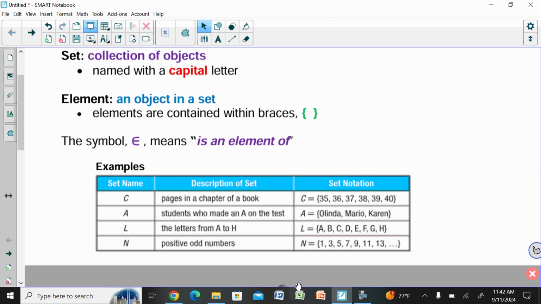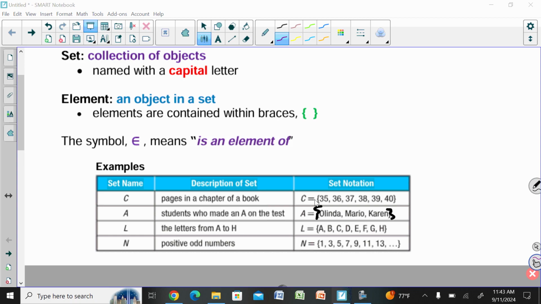All right, so here are some good examples. First, we have the set name. The set is named C here. It's the pages in a chapter of our book. So maybe this chapter contains pages 35 through 40. The set notation would have the brackets on each side of 35 through 40. A is the students who made an A on the test. We've got these students, Belinda, Mario, and Karen, and they were all in that set.